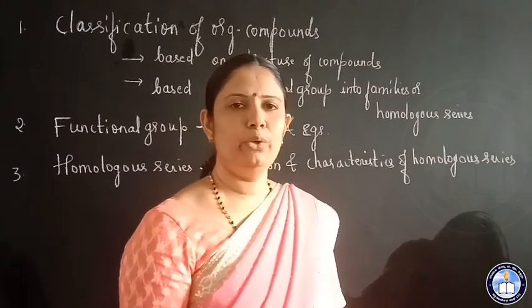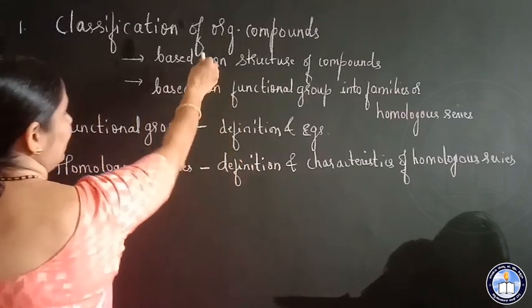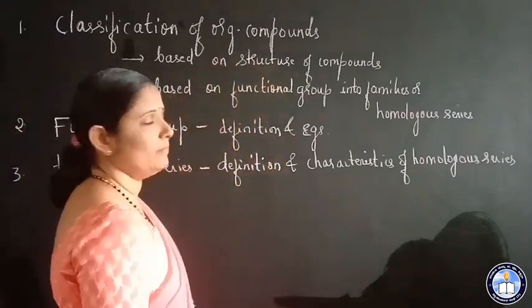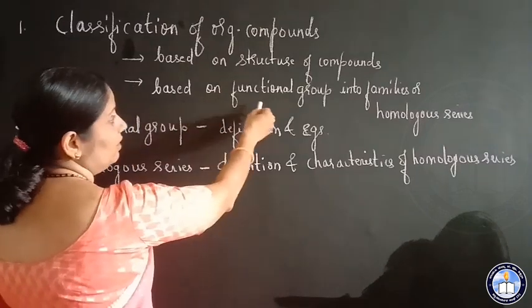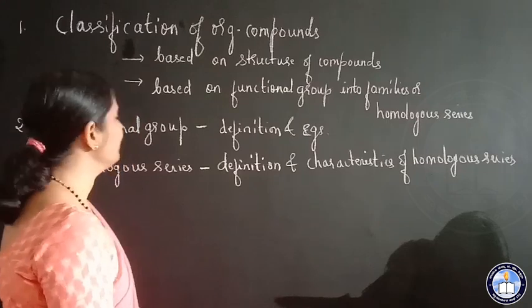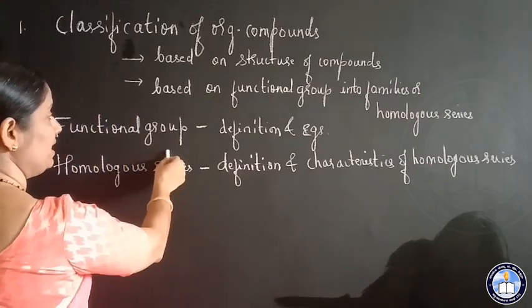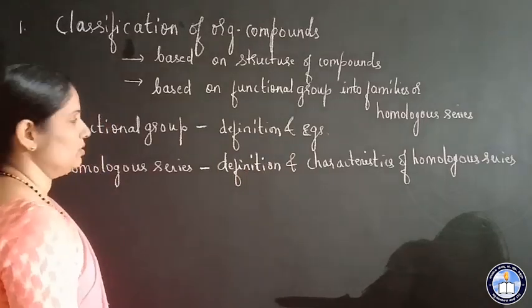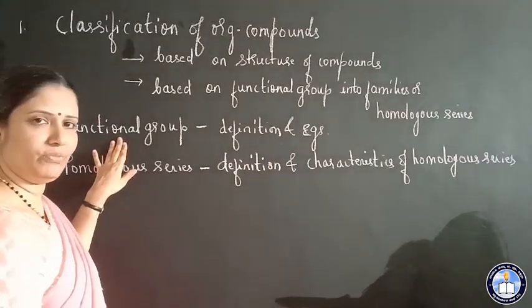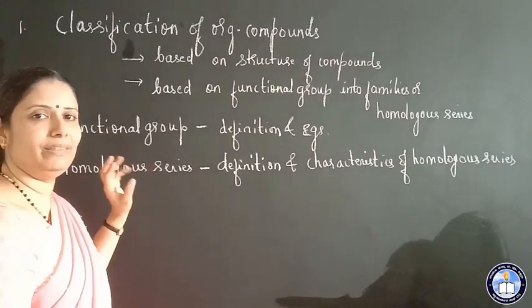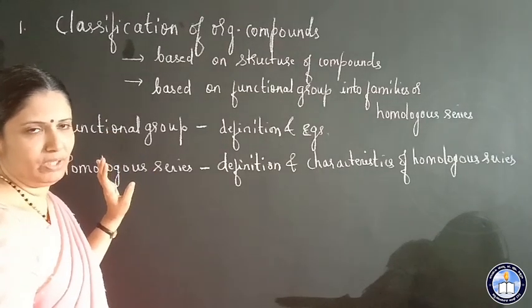In this video we studied the classification of organic compounds based on the structure of compounds, then based on the functional group into families or homologous series. Next we studied what a functional group is, its definition and examples. This is very important: the definition of functional group and examples, or they will give you the functional group and you have to write its name.